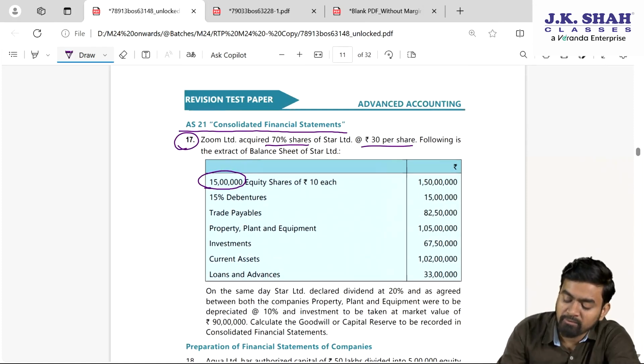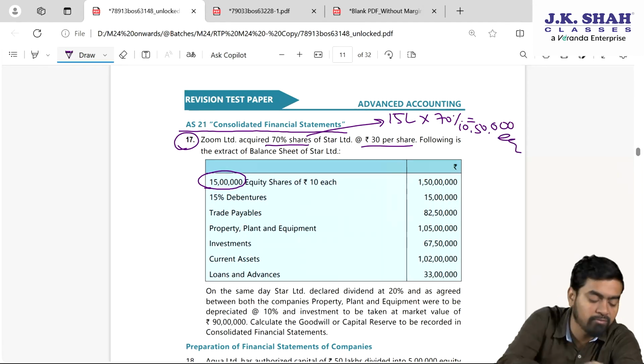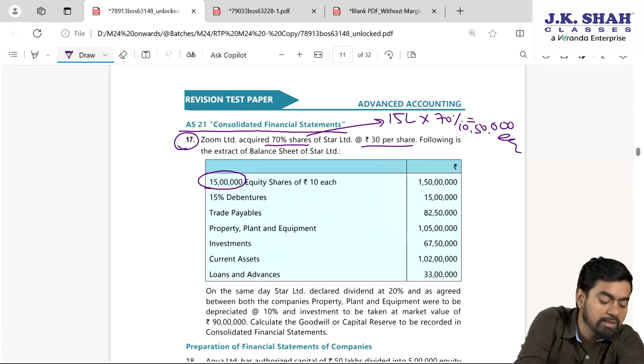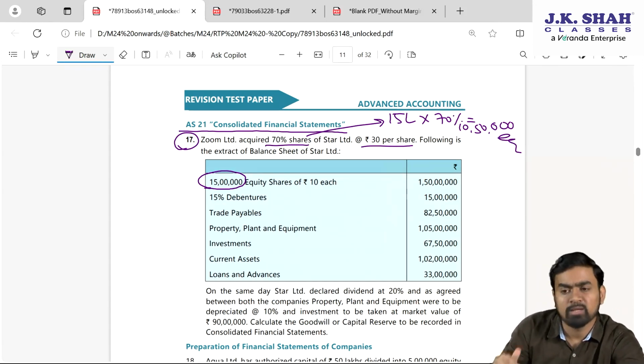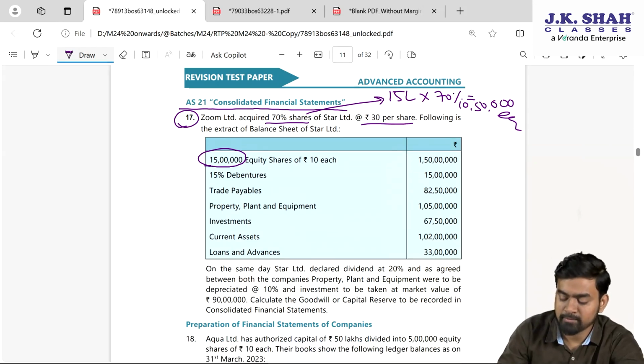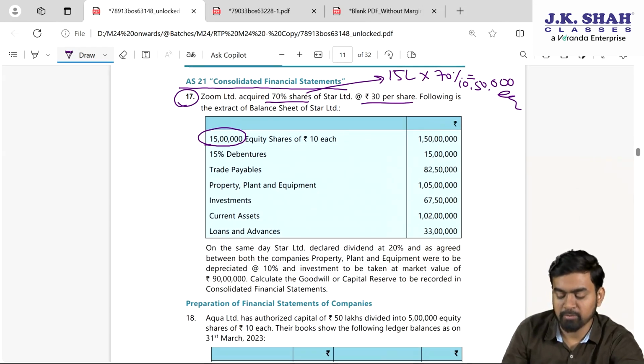Fine. So please confirm we bought 70%. So 15 lakh into 70%. It will be 10 lakh 50,000 equity we bought. Confirm once. 15 lakhs into 70%. It's 10 lakh 50,000 equity. Remaining are with some minority interest. Other information.